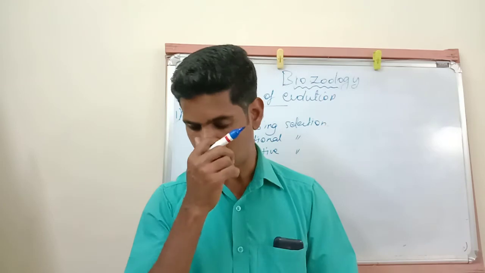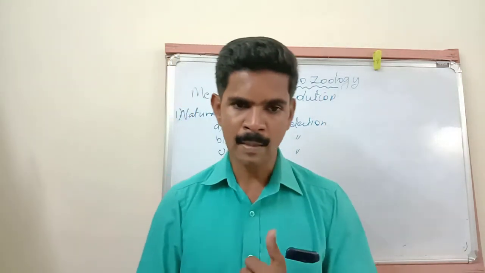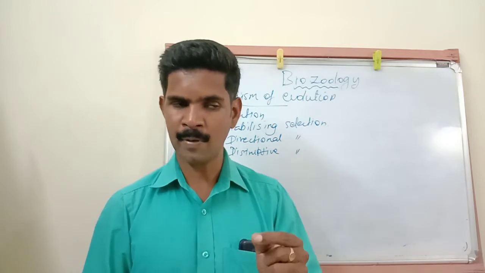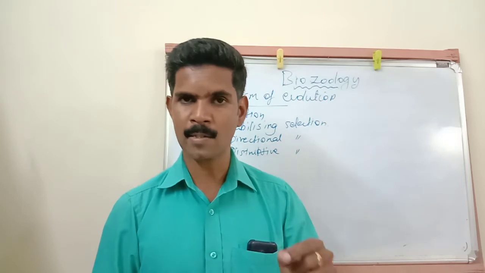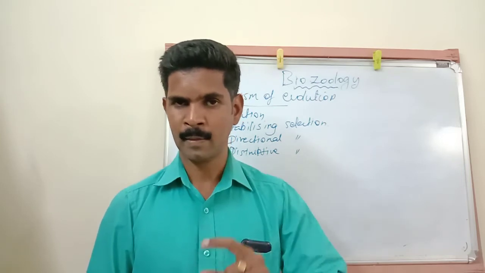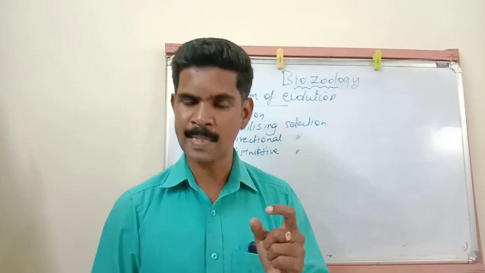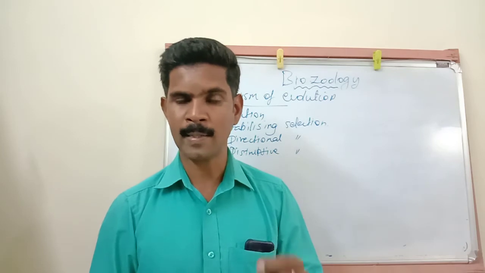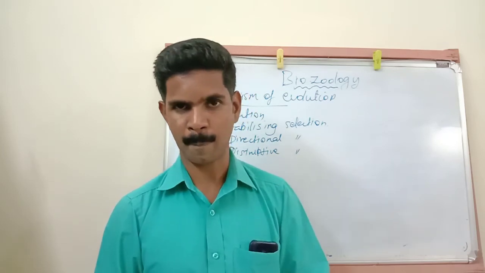So now we said two important points about disruptive selection. The first one, this selection operates when the environmental condition is suddenly changed from homozygous condition to heterozygous condition. The second point, this selection allows the organisms with extreme phenotype to survive and eliminates the organisms with average phenotype.